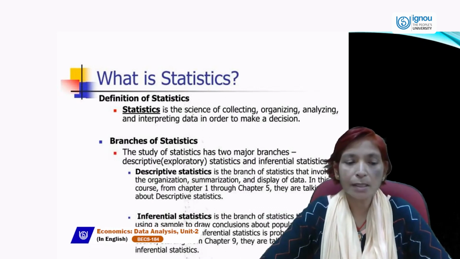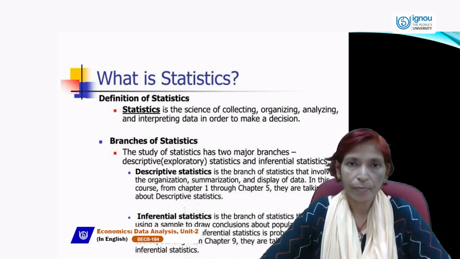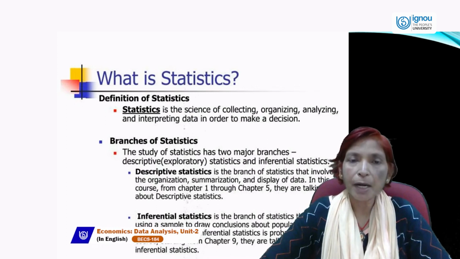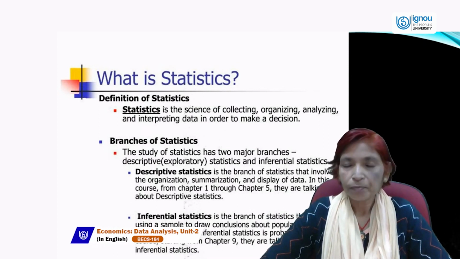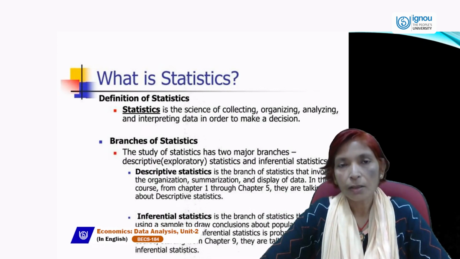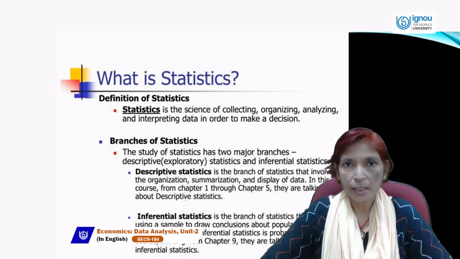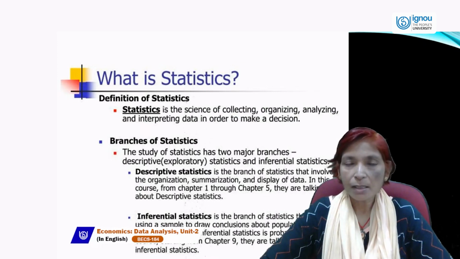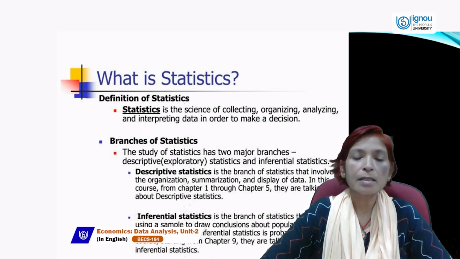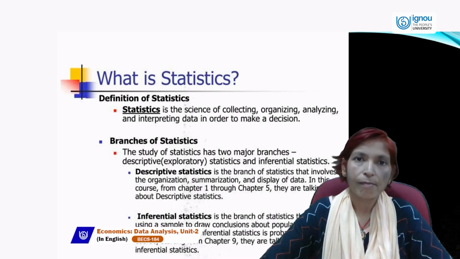Now the first branch is descriptive statistics. Descriptive statistics is the branch of statistics that involves the organization of data and summarization of data. It means in descriptive statistics, there are two main processes we have to follow. One is organization of data and the second is summarization of data.